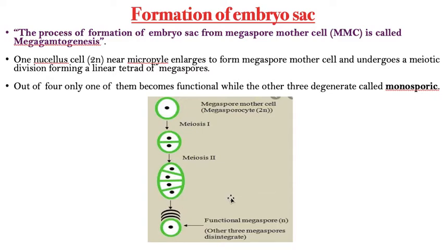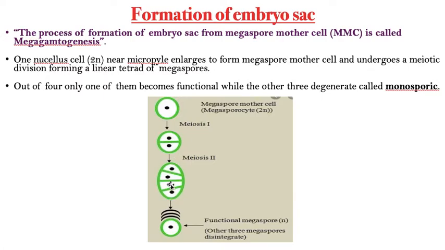In some cases, of course it is very rare, just for your idea I am telling you, two cells participate in the embryo sac formation and only two cells degenerate, then that is called bisporic condition. And in some other cases, three cells participate in the embryo sac formation and only one cell degenerates, then that is called trisporic. And in the rarest conditions, all four cells form embryo sacs, then that is called tetrasporic condition.